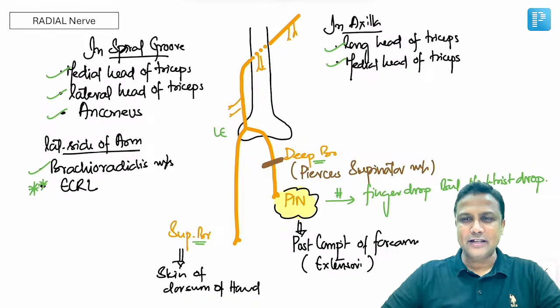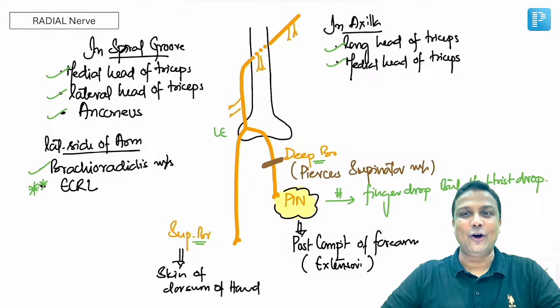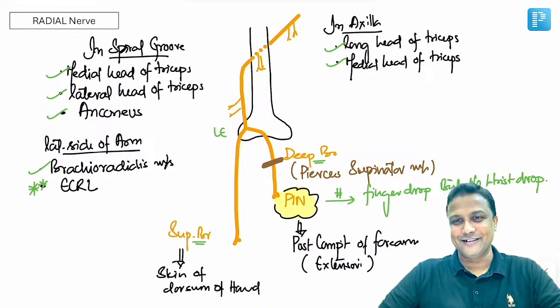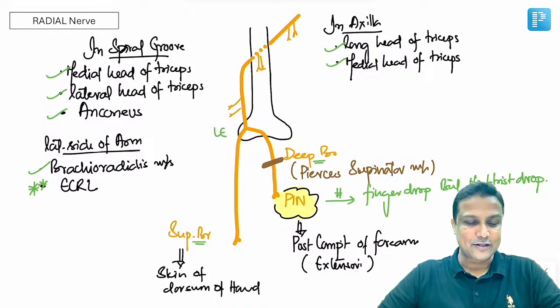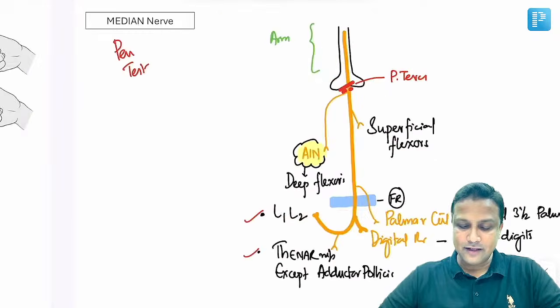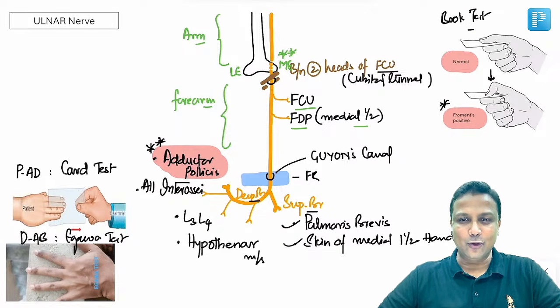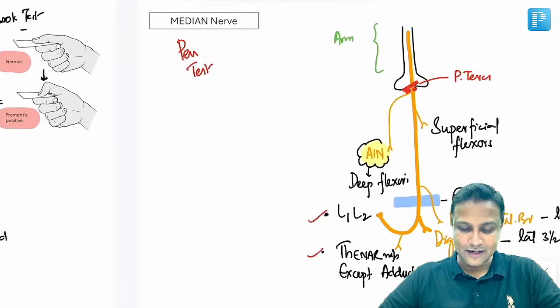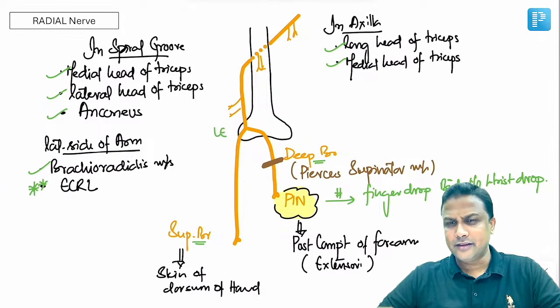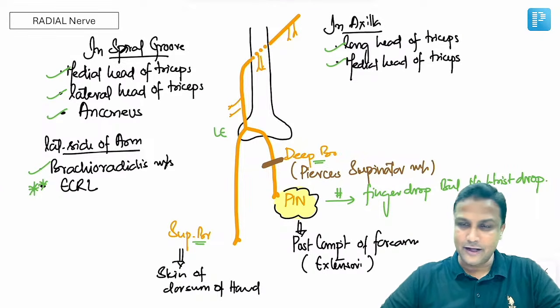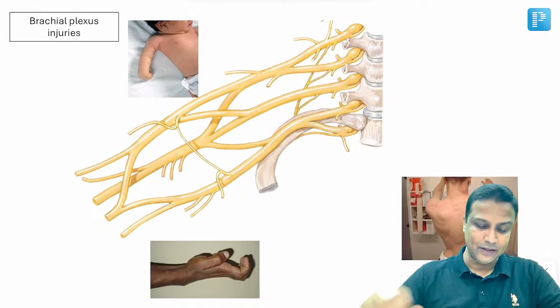So that is the best way to revise all the three nerves of the upper limb topic. Nothing can be easier and quicker than this, sir. So it's all well planned. Please watch this video as many times as possible before going to the exam, and this is going to help you. And definitely out of these three slides, no doubt about that, one question is surely going to come, sir. Okay, ulnar nerve, median nerve and radial nerve, from these three slides one question will definitely come. Moving ahead.